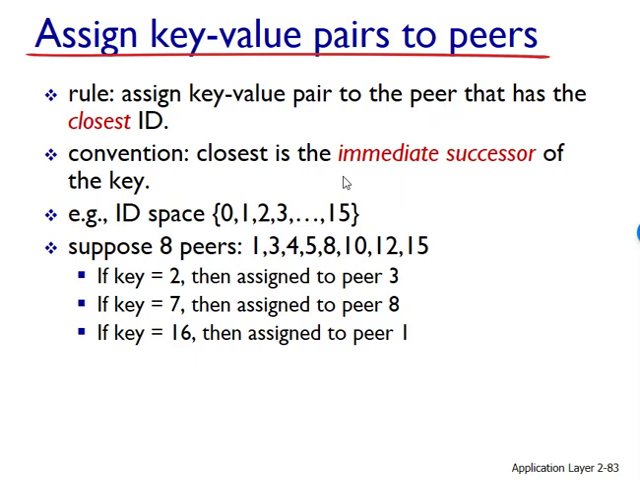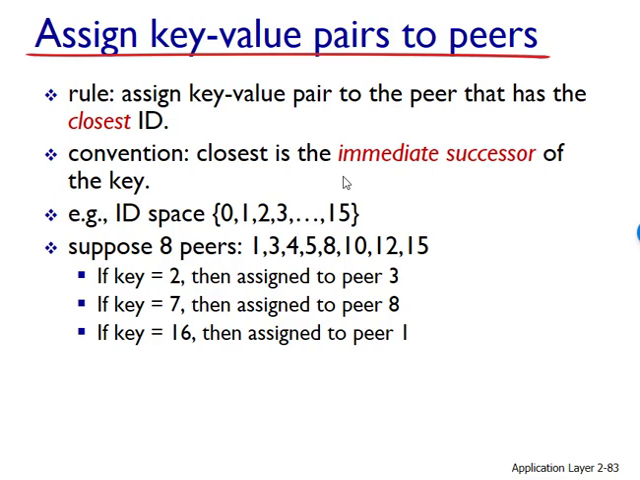Let's consider the problem of storing the key value pairs in the distributed hash table. The central issue here is defining a rule for assigning keys to peers. Given that each peer has an integer identifier and that each key is also an integer in the same range, a natural approach is to assign each key value pair to the peer whose identifier is closest to the key. For convenience, let's define the closest peer as being the closest successor of the key. To gain some insight here, let's take a look at a specific example.